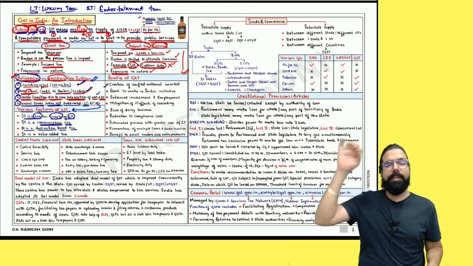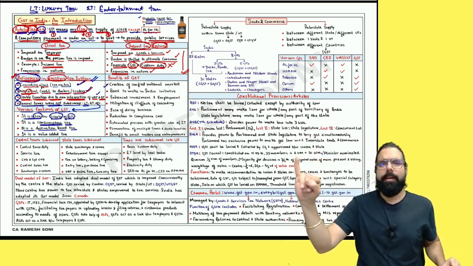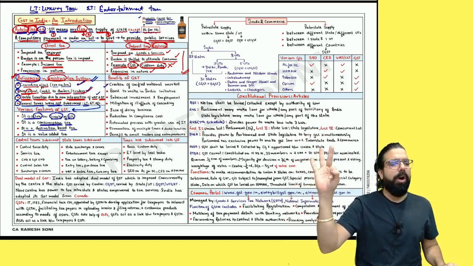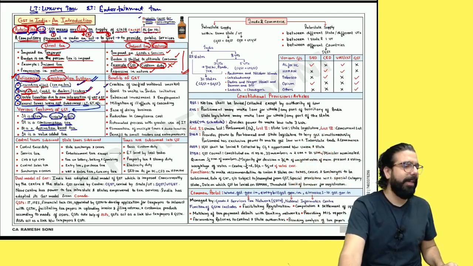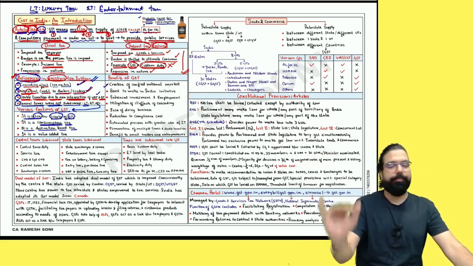What is the definition? GST means any tax on supply of goods, services or both except alcoholic liquor for human consumption. Anyone, any doubt till here?